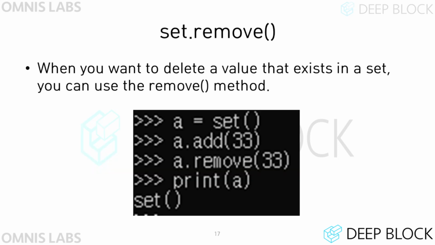If you want to delete any value among the values in the set, you can use the remove method. For example, if you want to delete the value 33 from set A with the value 33, you can call a.remove(33). Therefore, if you print A after calling the remove method, an empty set will be printed.